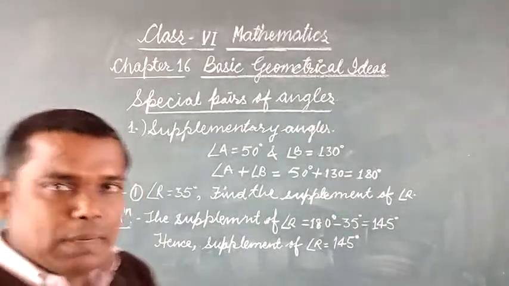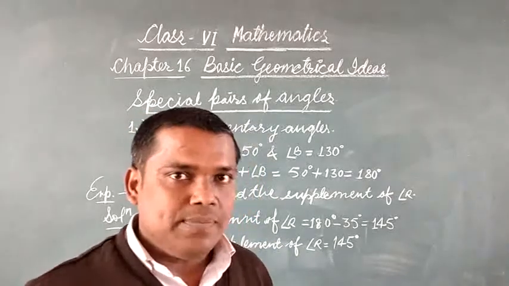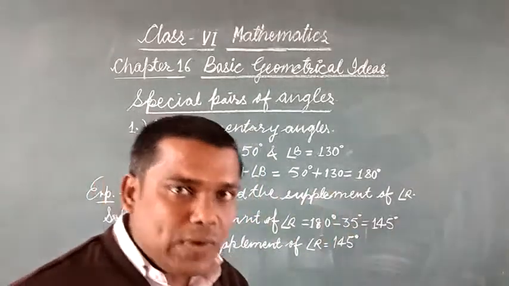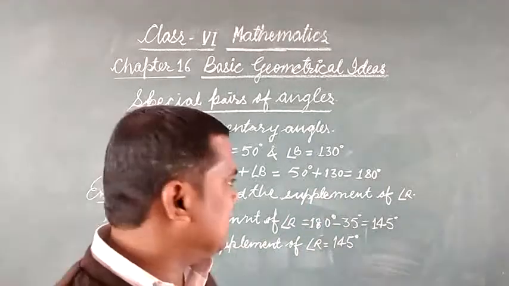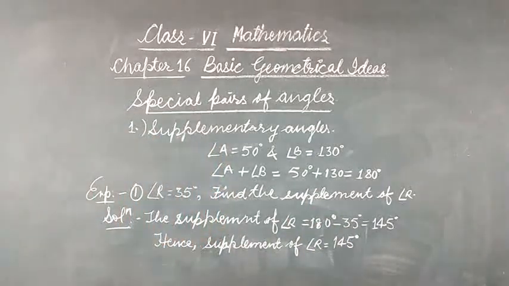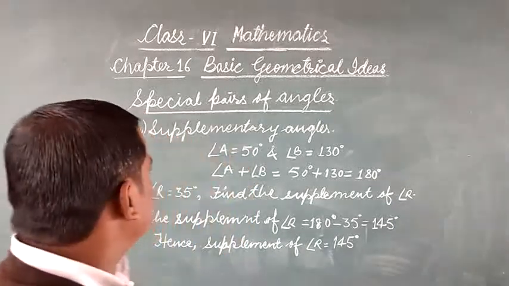Like this we can find the complement and supplement of any angle. To find the complement of an angle, we will subtract the given angle from 90 degrees, and to find the supplement of an angle, we will subtract the given angle from 180 degrees. Understood?